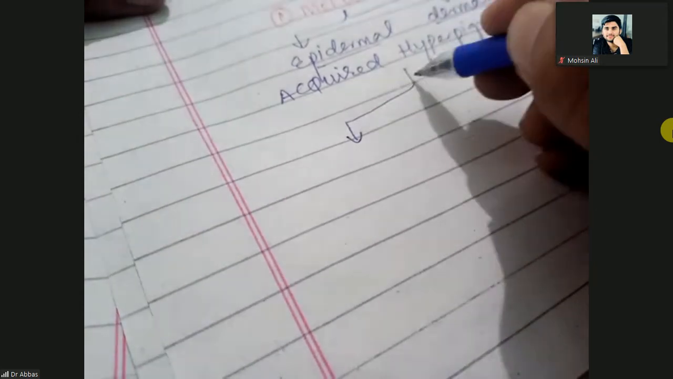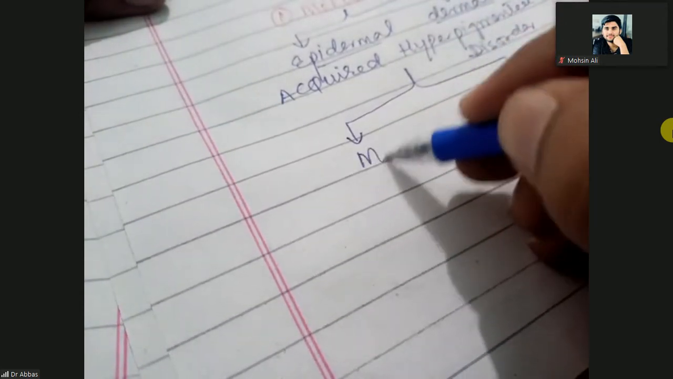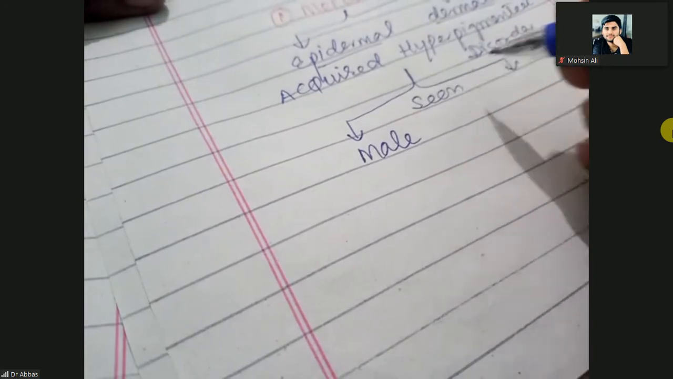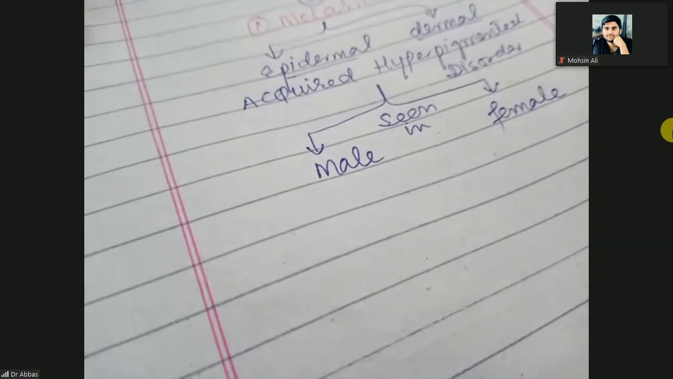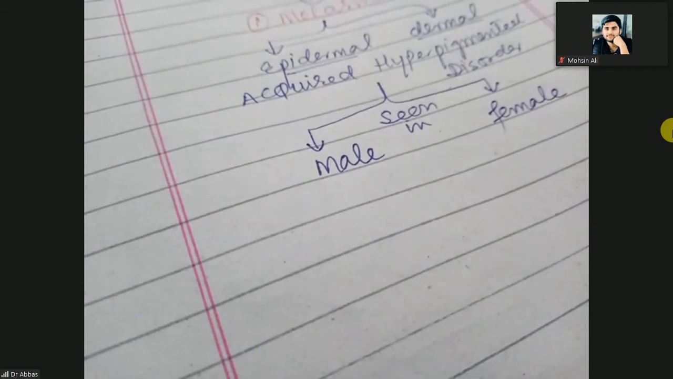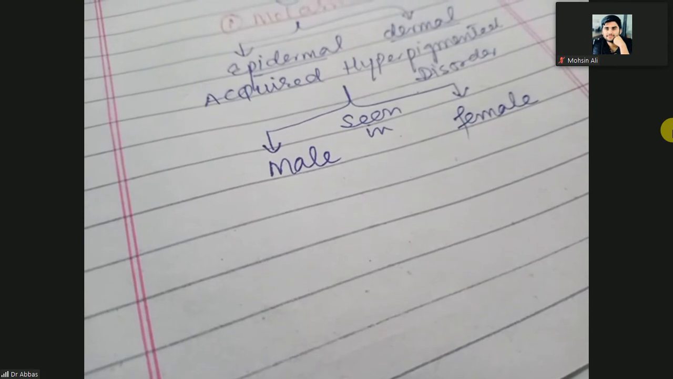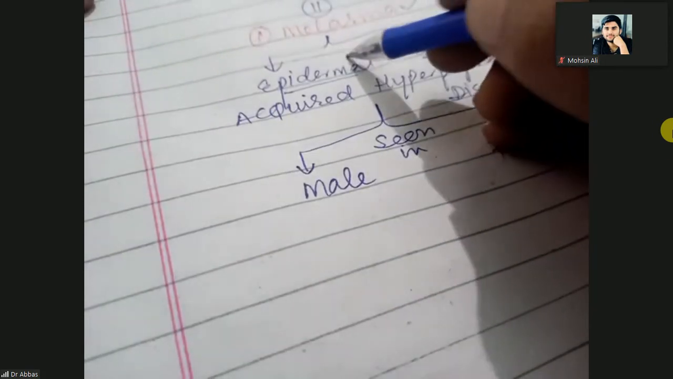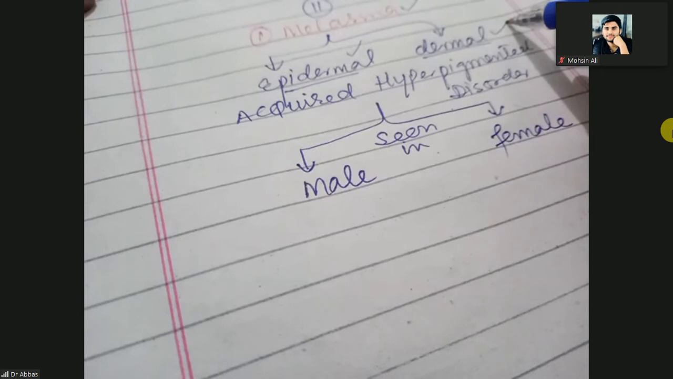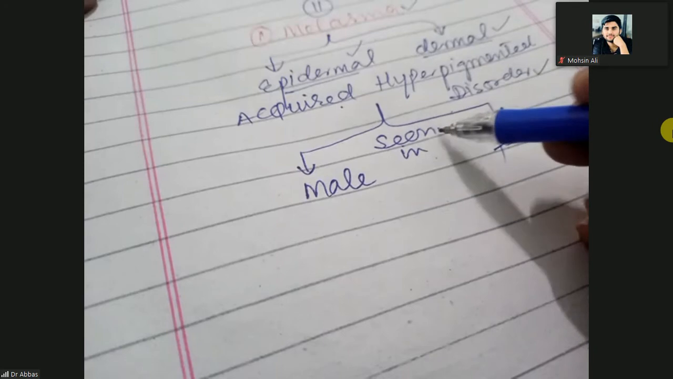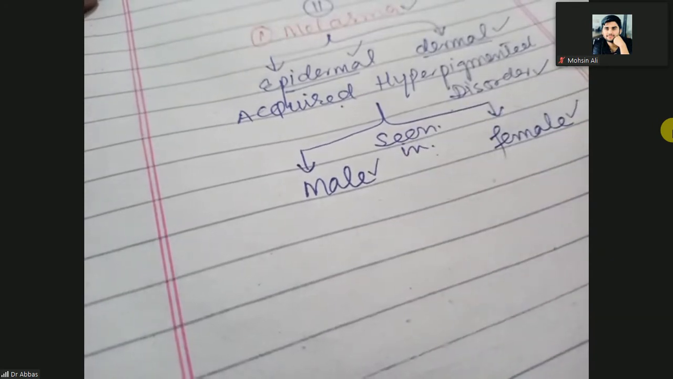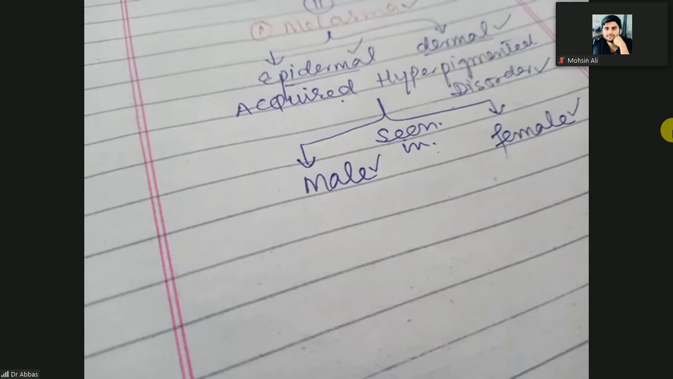Clear? So it can be seen in both male and female. It does not mean melasma can only be present in males. It can be present in male and female both. So melasma, the epidermal, dermal, melanocytic acquired hyperpigmented disorder, can be seen in male and female. Clear? But it can be differentiated from chloasma.